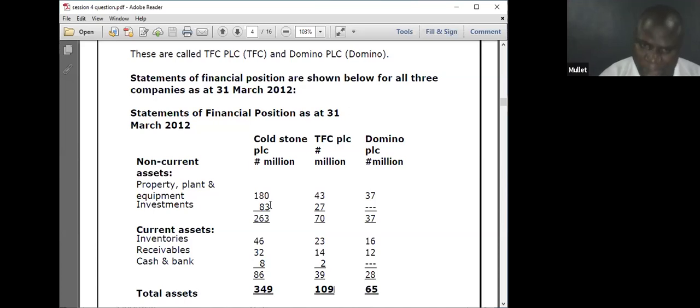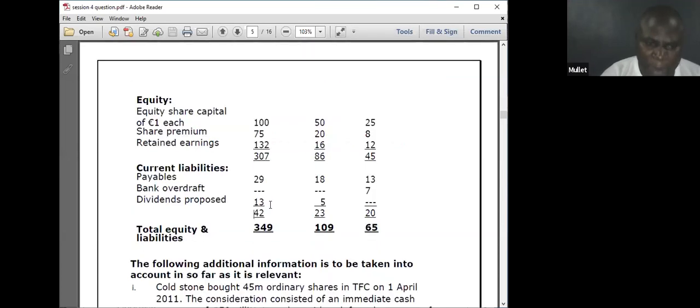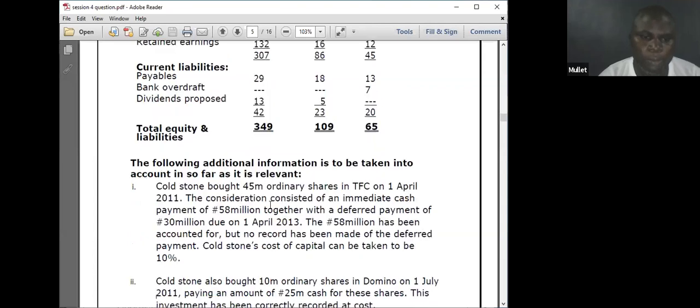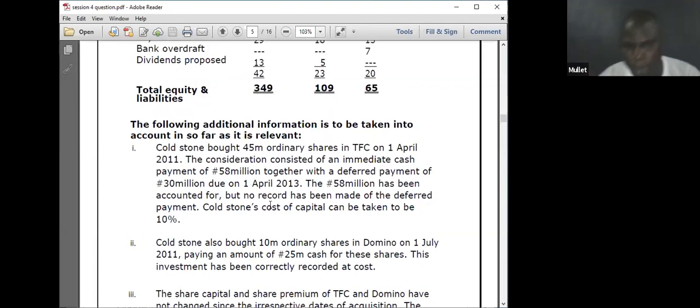The question says, additional information 2. We have determined the group structure there, 40% associate. He paid 25, which has been recorded. I will credit investment, then in the non-current assets, investment in associate, debit 25 million.